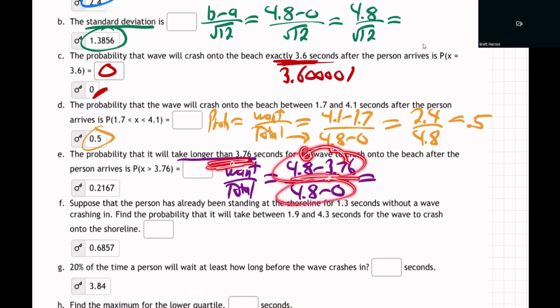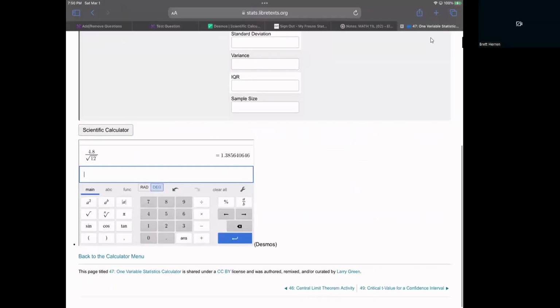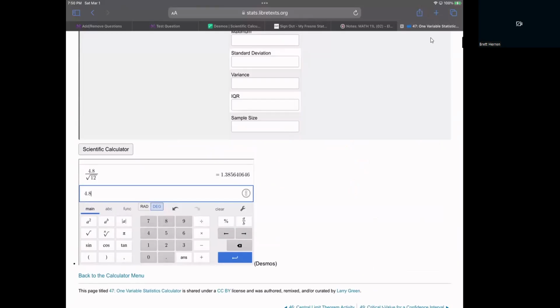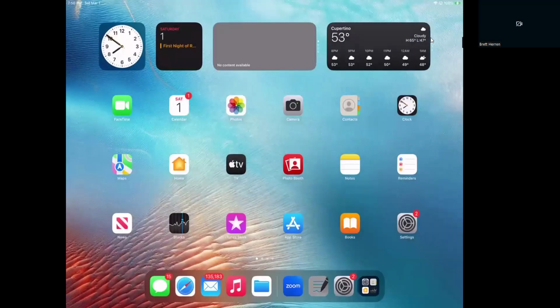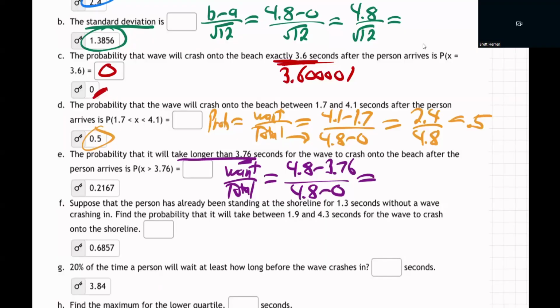Over the total width, it could happen anytime between 0 and 4.8 seconds. So go to Desmos or the scientific calculator, 4.8 minus 3.76, in parentheses, divided by 4.8. There we go. 0.21 with sixes repeating the rest of the way. You could just put in a whole bunch of sixes like that, or you could round the last one to 7. It'll take it either way.